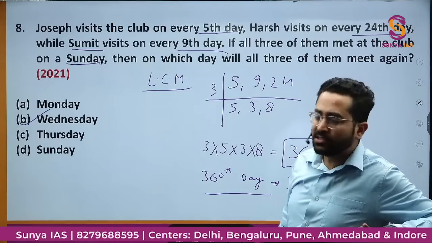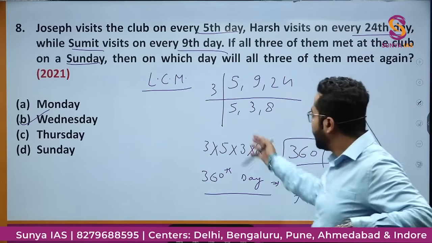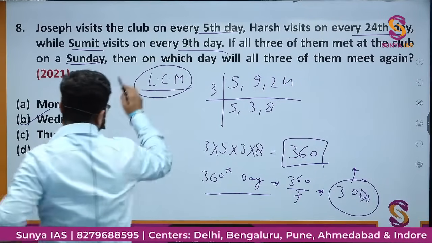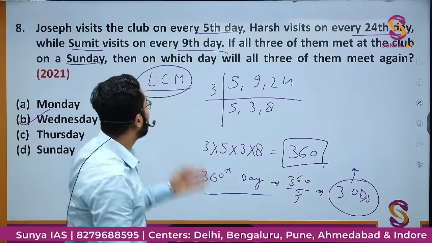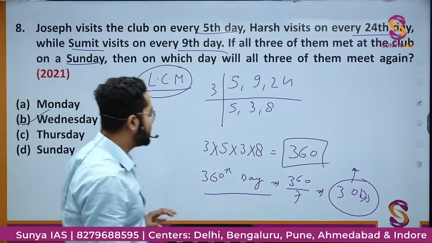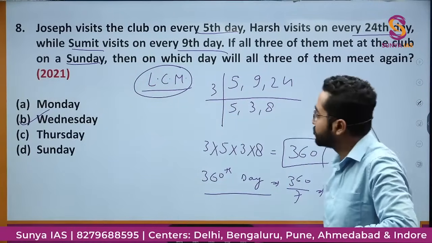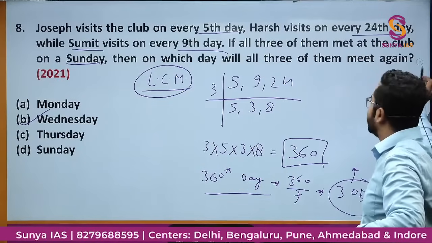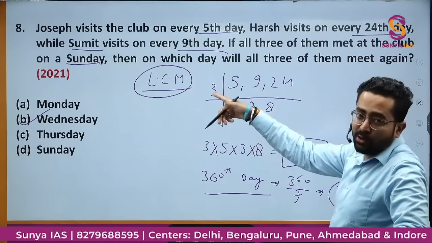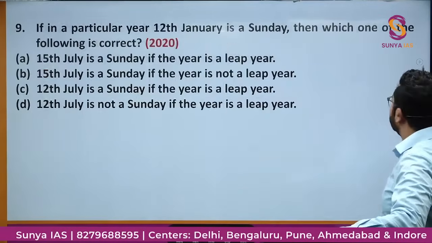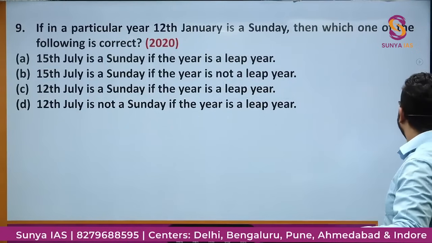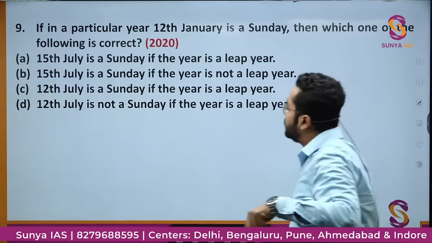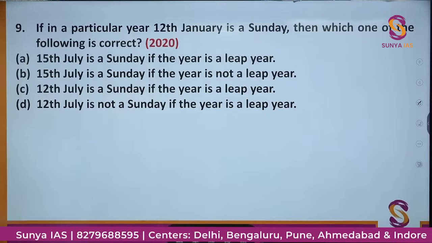They are simple questions. What I have done: if I know this concept of LCM, if I know how to calculate LCM, then for the 360th day I calculate the number of odd days, and then I get to know on which day they are going to meet. Okay. So this question was again asked in the year 2021. This is the 5th question of the same year. Now this question number 9 was asked in the year 2020. ठीक है?